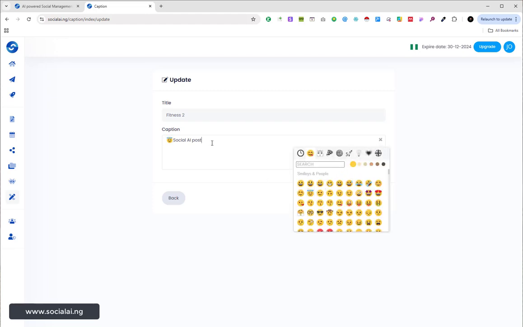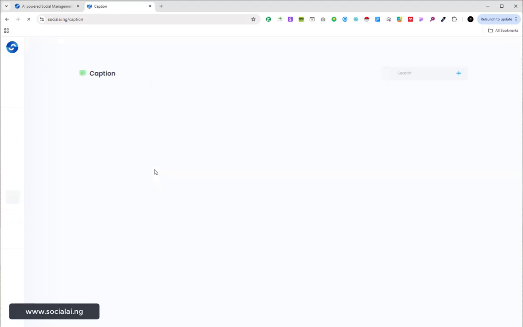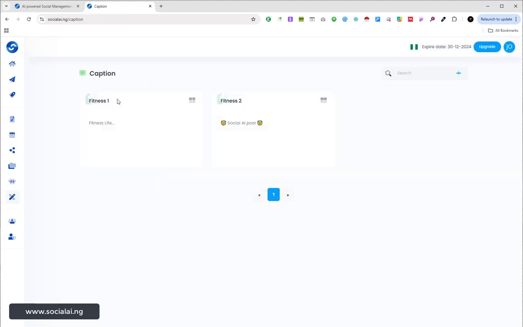If I have a particular emoji that I want to use, I can use that as well, right? See how wonderful that is. Then I click on save. I will have my caption. That is how wonderful this is. You can see this is the caption right here, and I can come to it anytime and make use of it anytime I want. If I want to delete caption, I can do that. If I want to edit caption, I can do that as well.